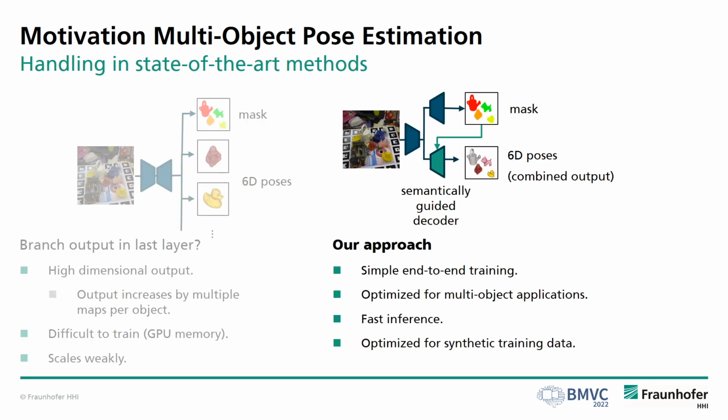Our approach uses a separate decoder only to estimate the semantic object masks and feeds them to a semantically guided decoder as side input. The second decoder does not have to split the output per objects and instead provides information for all objects in a combined output. This results in simple end-to-end training and fast inference in multi-object applications. In addition, our method is optimized for use with synthetic training data, and local feature processing minimizes the domain gap.